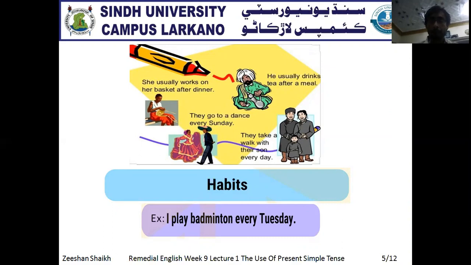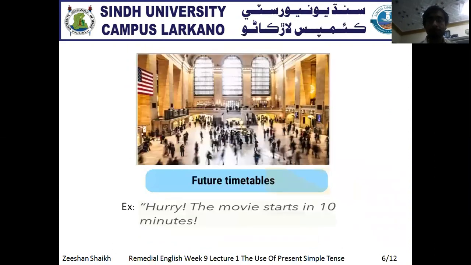Clear? Even if I give you a practical example of your classes: I conduct your class every Friday. That shows a habitual action. So it is true that I conduct your class every Friday. That's why it becomes a habitual action, and this shows the present simple tense. Yes, future timetable. Of course, present simple tense is used with the future timetable as well. Now, an example is given.